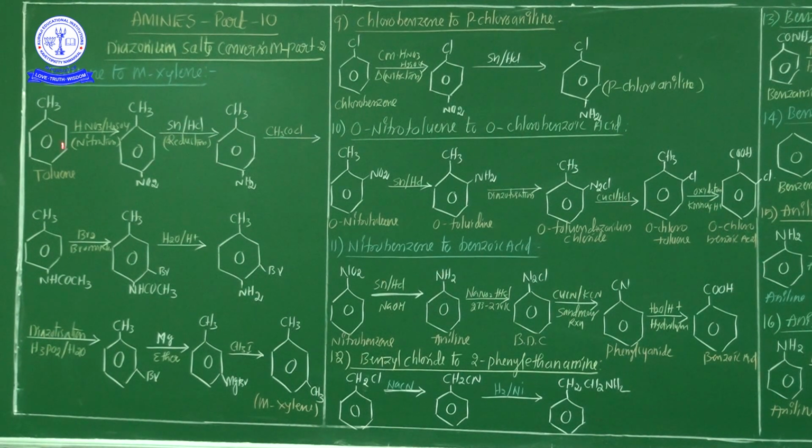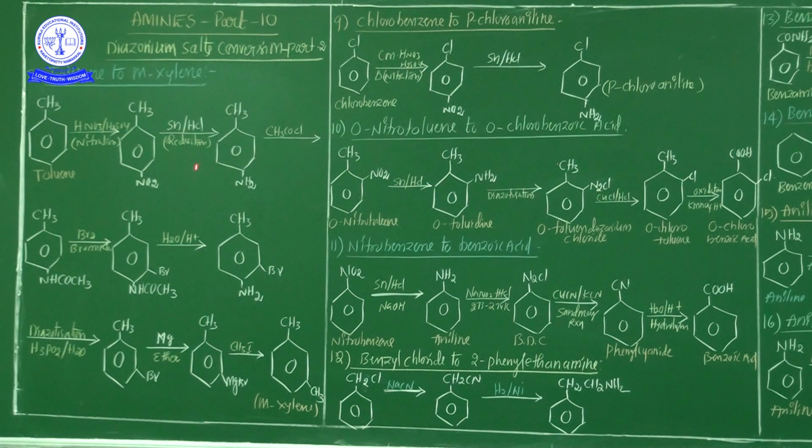For example, they'll ask toluene to p-toluidine, how toluene is converted into p-toluidine, or otherwise toluene to this compound, or toluene to that compound. So there are chances for the examiner to ask that. Basically, the conversion is toluene to M-xylene or p-toluidine to M-xylene. So this is the most important conversion: whenever toluene, how to convert it into M-xylene.